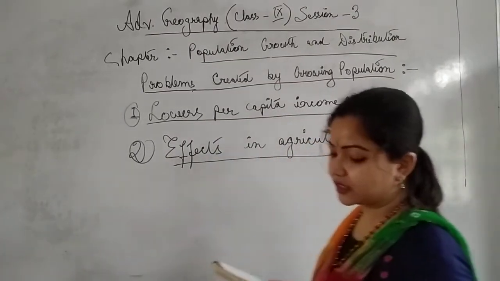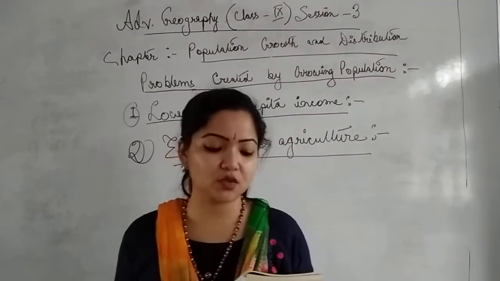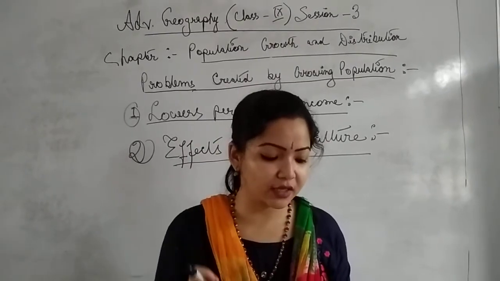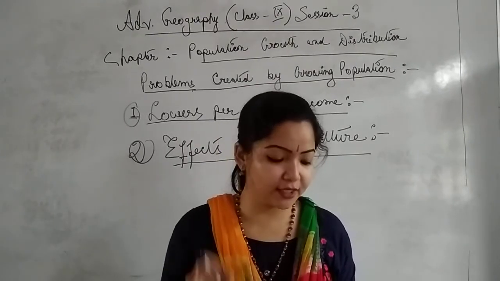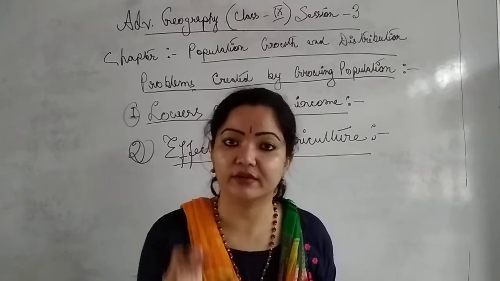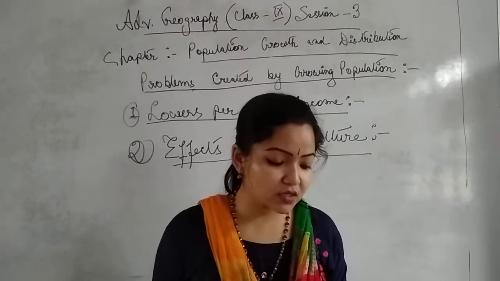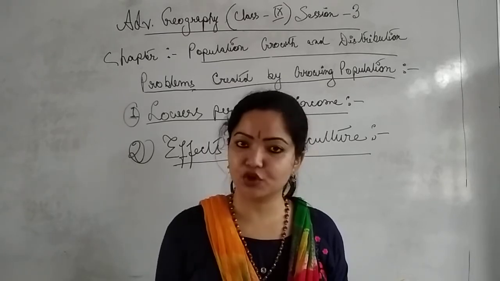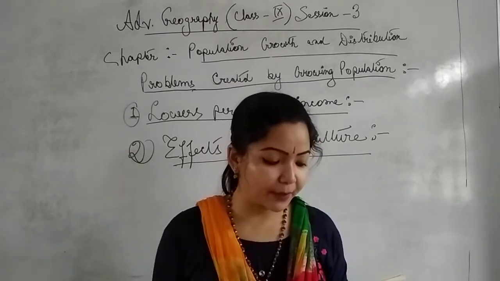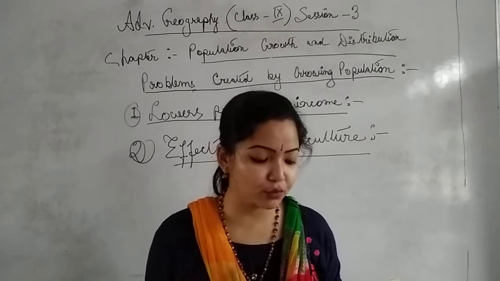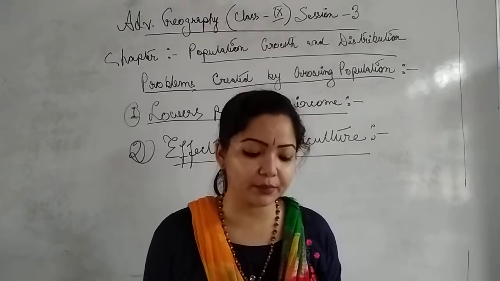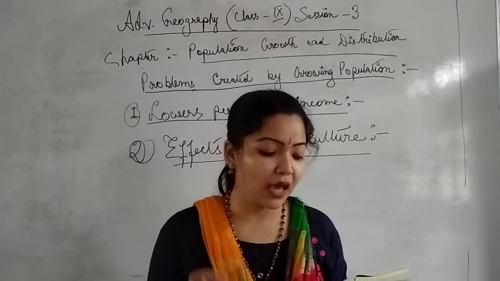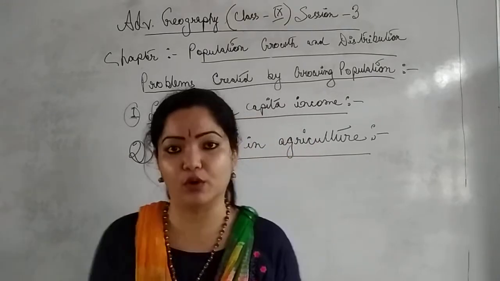One of the major consequences of high population is that it affects agriculture negatively. Certainly, it will affect agriculture in a very negative way. It increases the pressure on land and thereby lowers the per capita availability of land. It causes fragmentation of land holdings and has also been responsible for the low agricultural productivity in most of the developing and underdeveloped countries of the world.